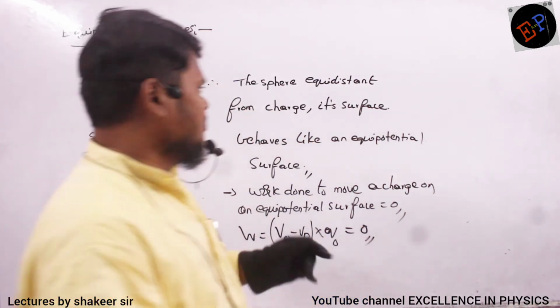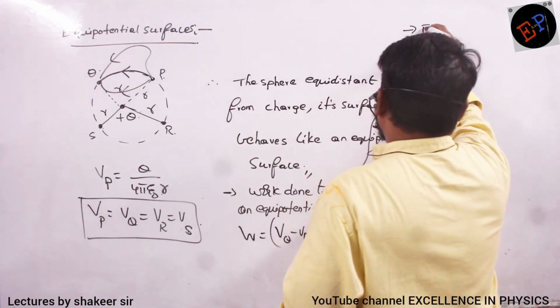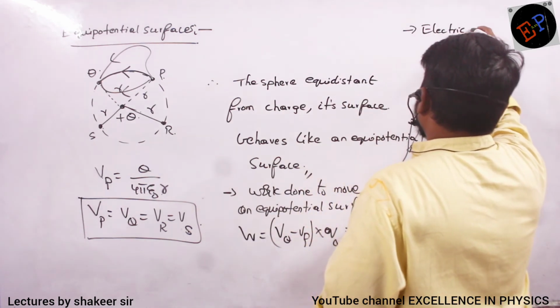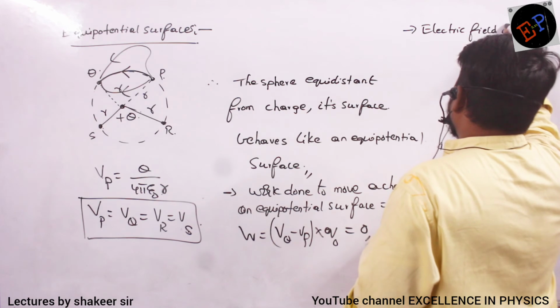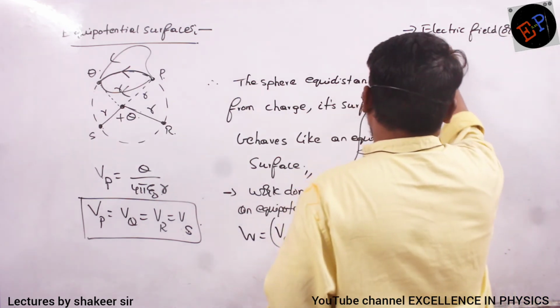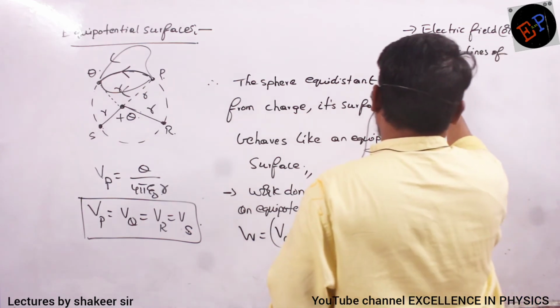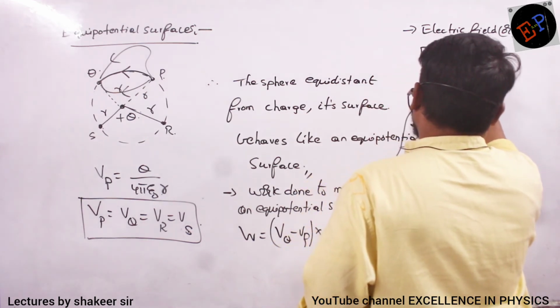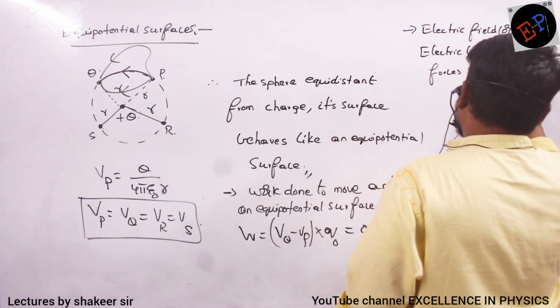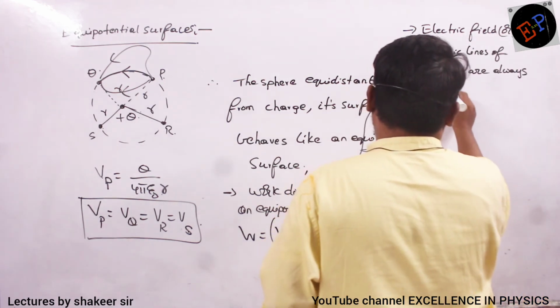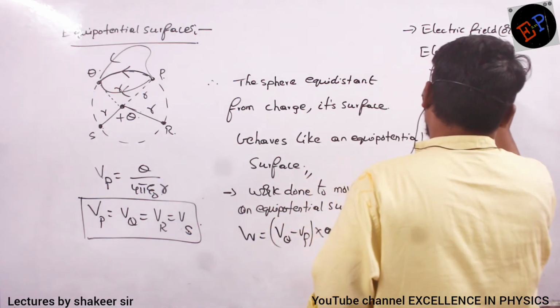Understood? One more point is that the electric field or electric lines of force are always perpendicular to the equipotential surface.